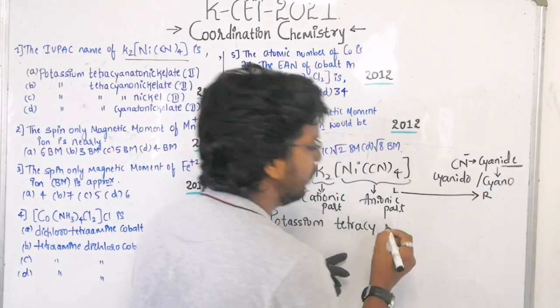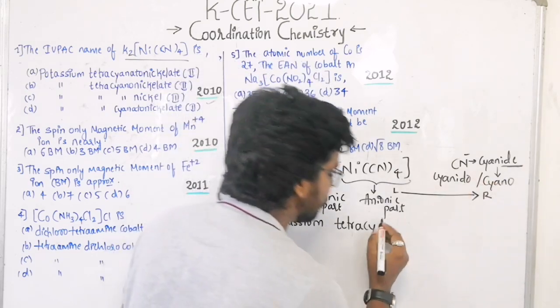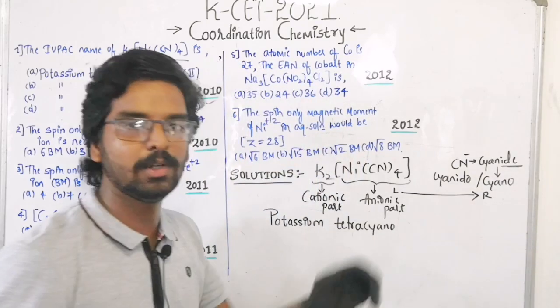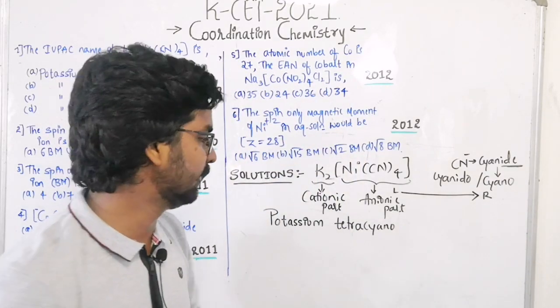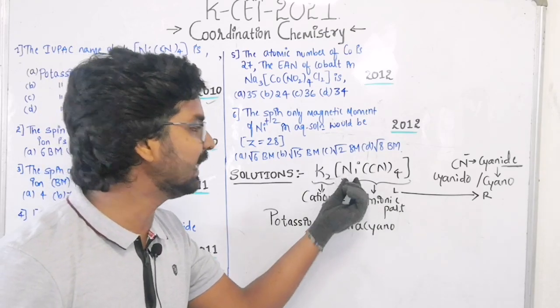So there is a case here. Either use cyanido, or you need to focus on the options here. Okay, so cyano is there. Okay, that's the right answer. The cyanido can also be written as cyano. We use both here for cyanide. Remember one thing. Okay, tetracyano. Now come to where? Nickel. See here.